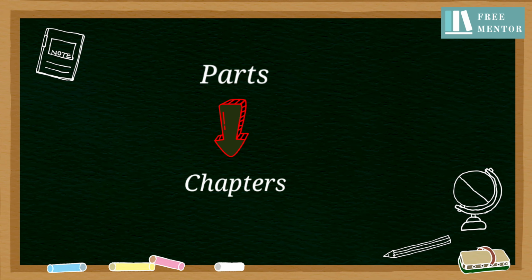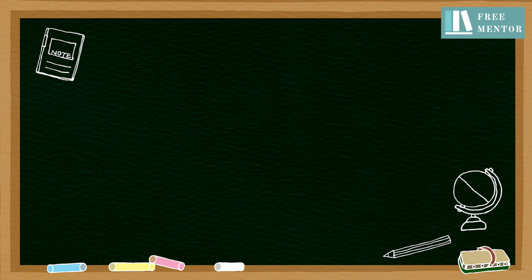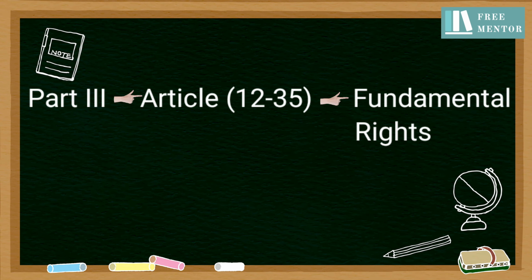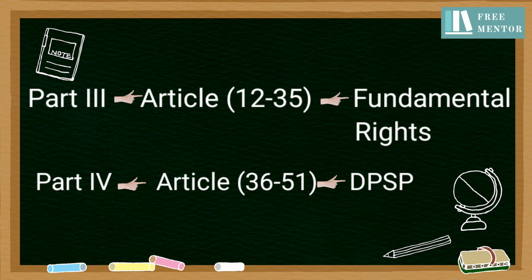This type of categorization makes it easier to get everything at a place. Let's take an example. Under part 3, all the articles deal with only fundamental rights. And the articles given under part 4 of our constitution deal with only the directive principles of state policies and so on. We will study all these things in our respective lectures.